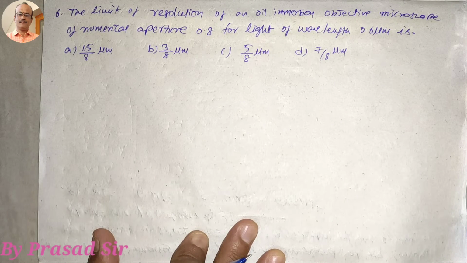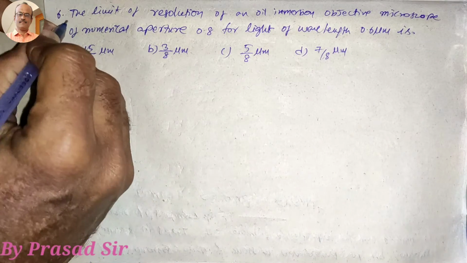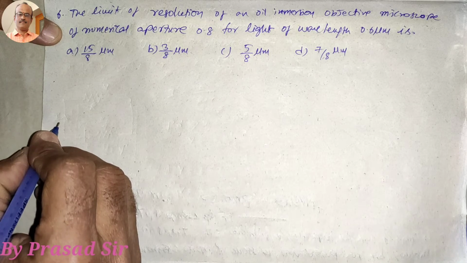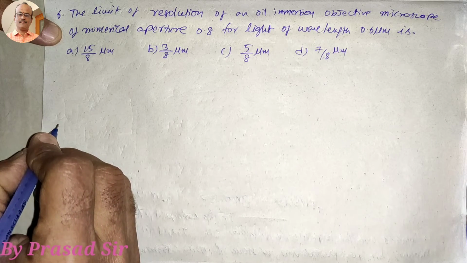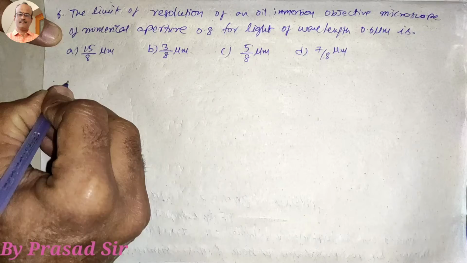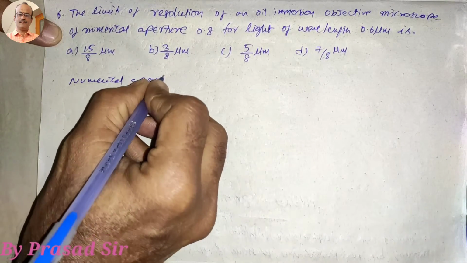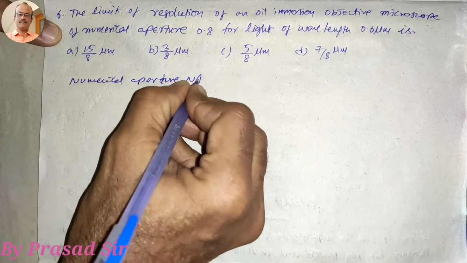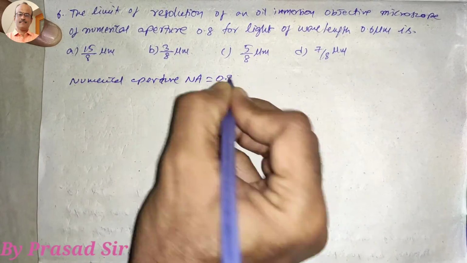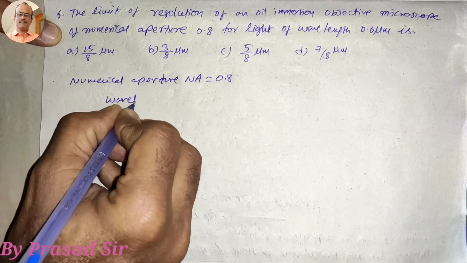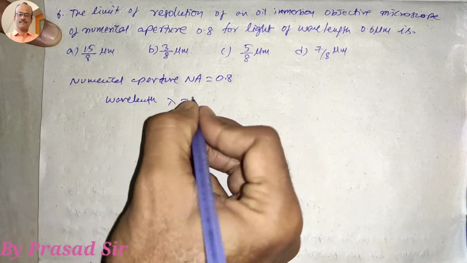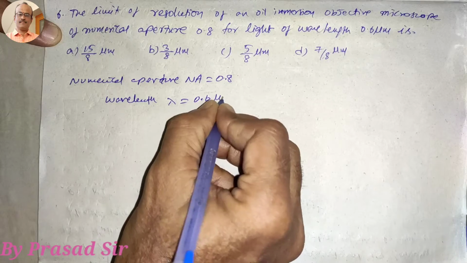Now the question number 6. The limit of resolution of an oil immersion objective microscope of numerical aperture 0.8 for light of wavelength 0.6 micrometers is how much? So first of all, we have to calculate the limit of resolution. Given numerical aperture NA is equal to 0.8, and the wavelength lambda is equal to 0.6 micrometers.